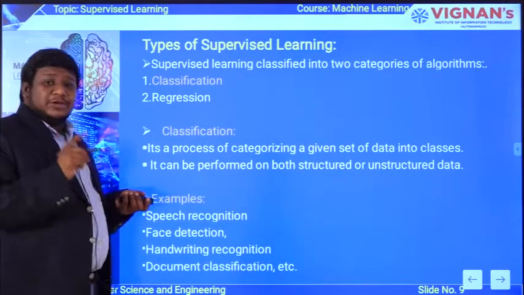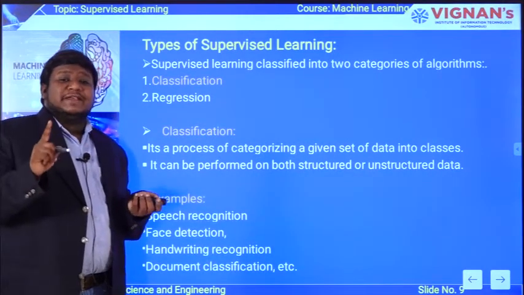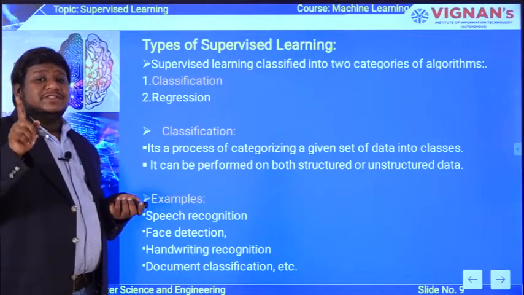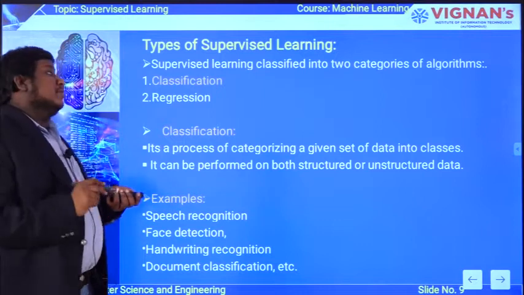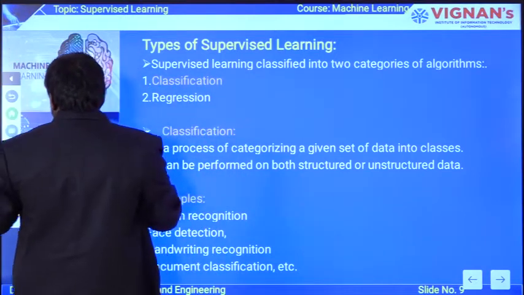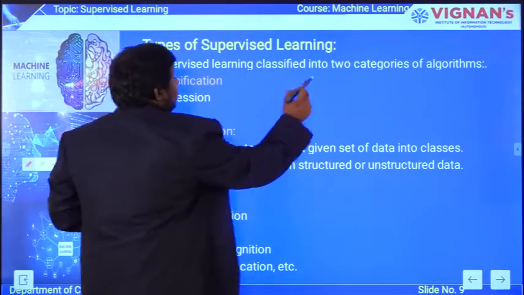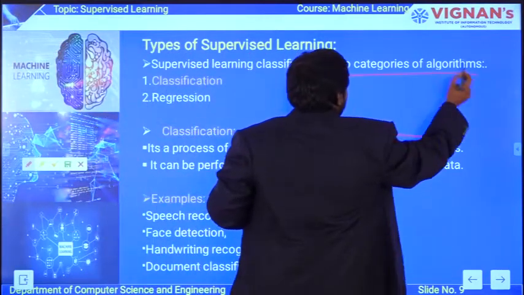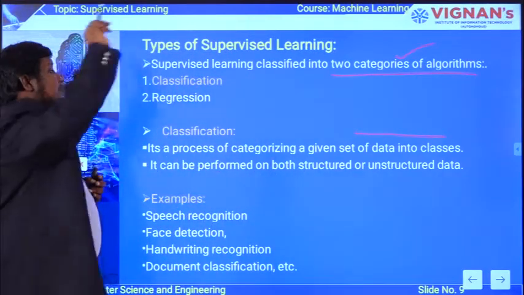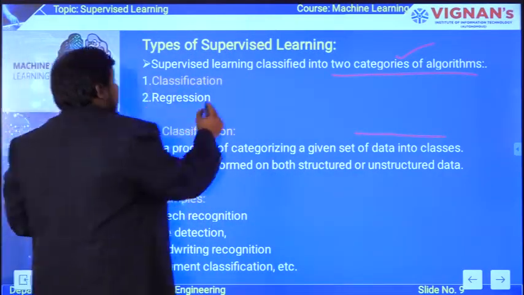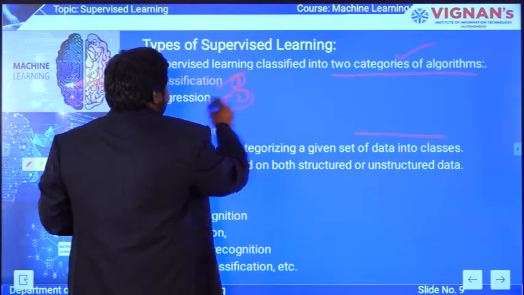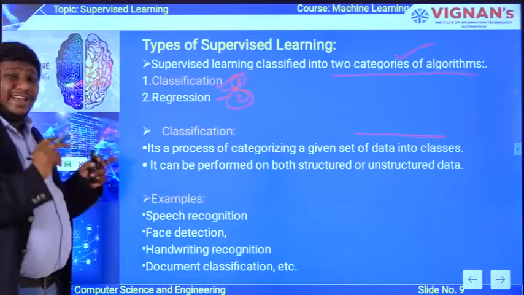As I told you, the supervised learning technique will always work with two standard techniques, that is classification and regression. So supervised learning is mainly classified into two types, two categories of algorithms. The first one is classification, the second one is regression. Here you are going to see classification.